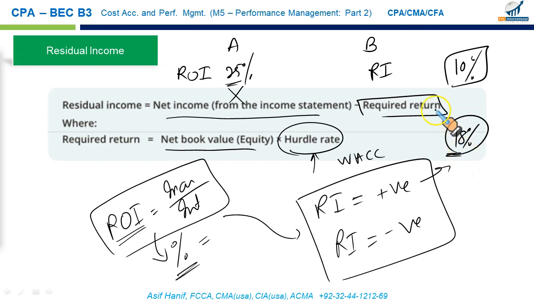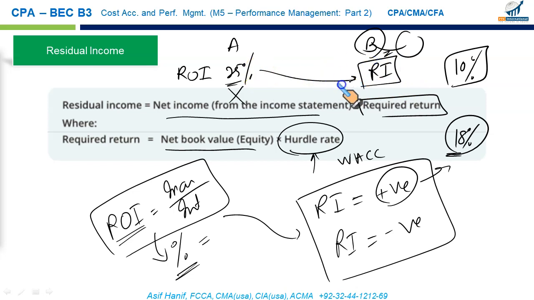But if the same project is offered to manager B, he will see that any project generating above 10% will give positive residual income. He will go for it. See, here B and the company are on the same page. That's what you call goal congruence, but A would reject it. That's why, comparatively speaking, RI is a better measure. It results in goal congruence.